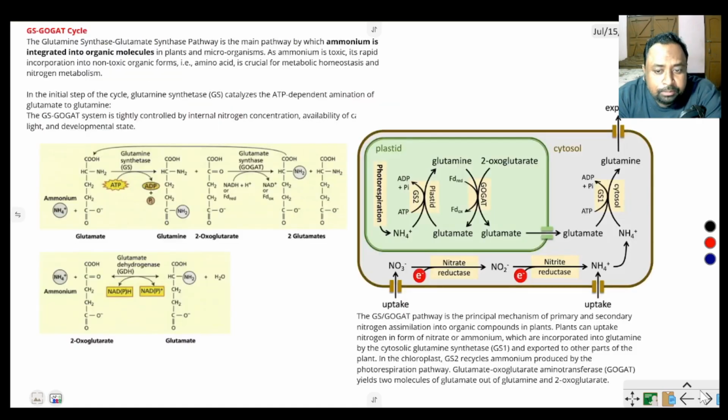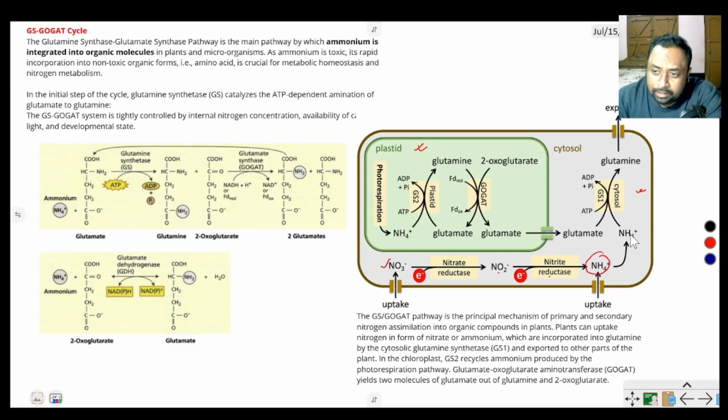The nitrogen assimilation process occurs by the GS-GOGAT system. Look at this picture. This is the plastid where photorespiration occurs, and this is the cytoplasm of the cell. In the cytoplasm, nitrate in the presence of nitrate reductase is converted into nitrite, and again nitrite reductase produces ammonia, or the plant can absorb ammonia directly from the soil environment.